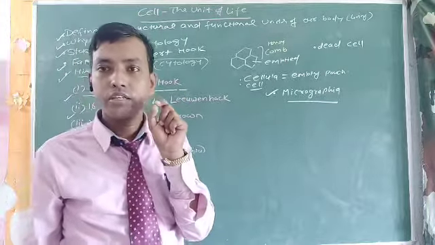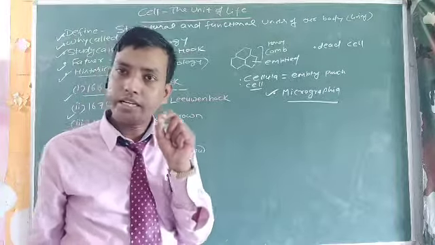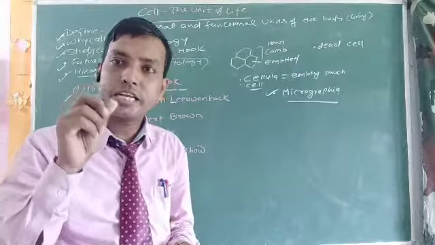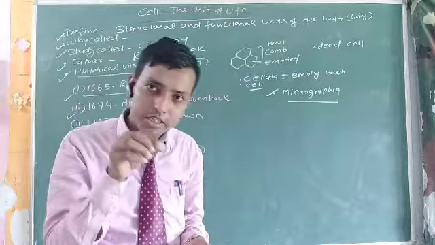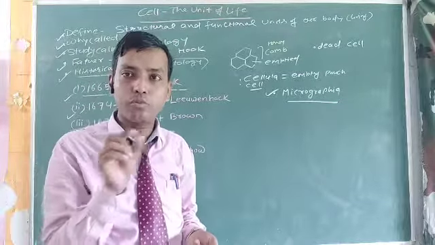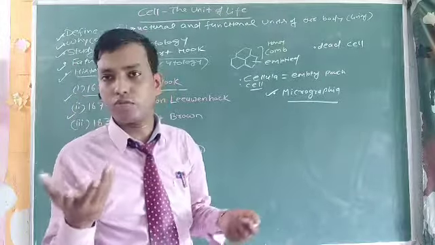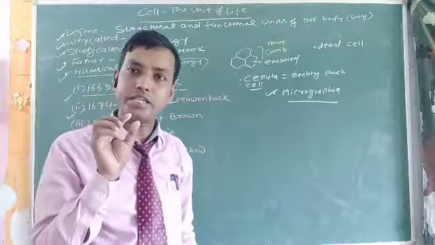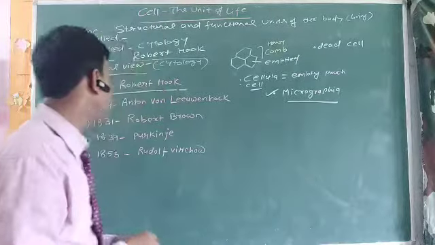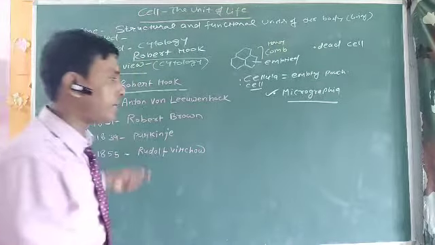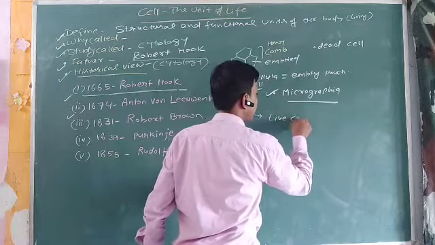Starter of teeth. When he saw the yellow color layer over the enamel of teeth, then he took a blade and scratched it out over the teeth, then collected the starter of teeth and saw it under the microscope: very tiny microscopic organisms, and those organisms were actually bacteria. And you all know bacteria is unicellular, so the credit for the live cell's discovery goes to Anton von Leeuwenhoek.